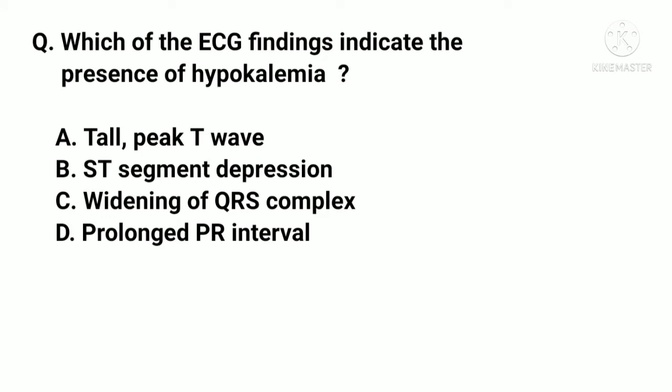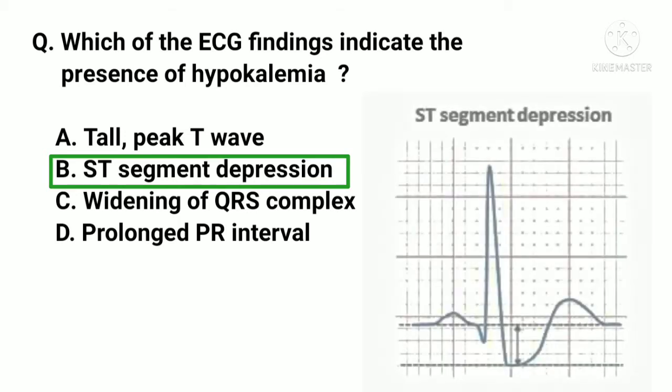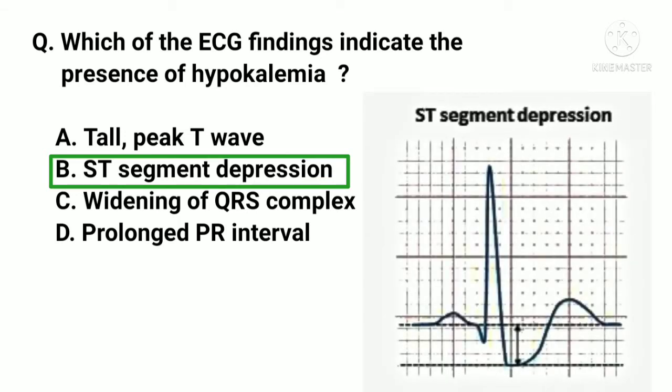Which of the ECG findings indicate the presence of hypokalemia? A. Tall peak T wave. B. ST segment depression. C. Widening of QRS complex. D. Prolonged PR interval. And the correct answer is B. ST segment depression. ST segment depression and abnormal U wave are the characteristics of hypokalemia.